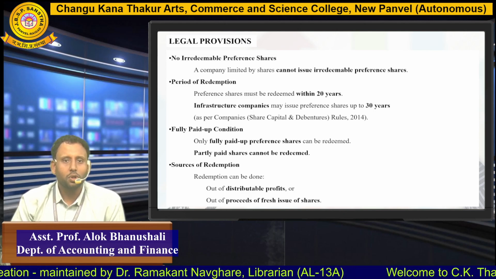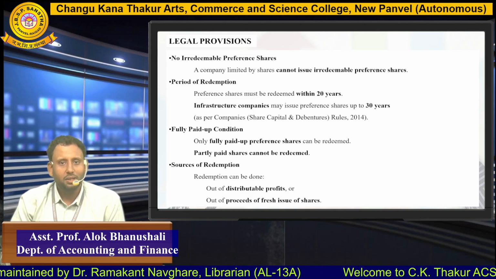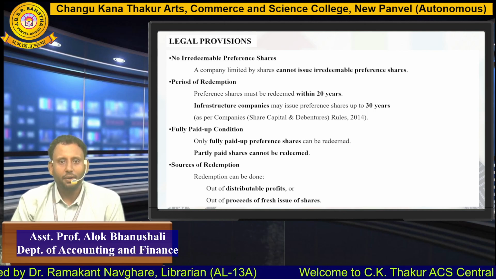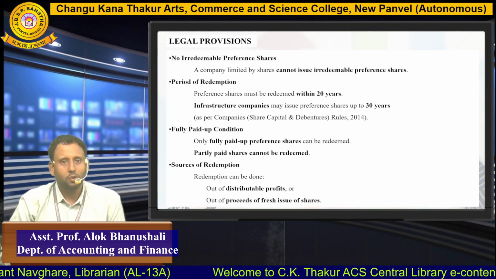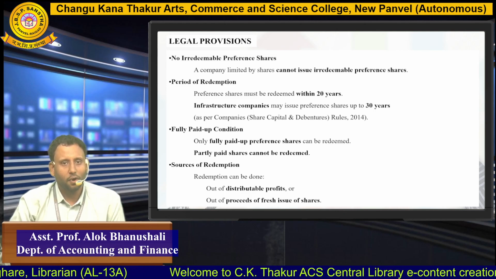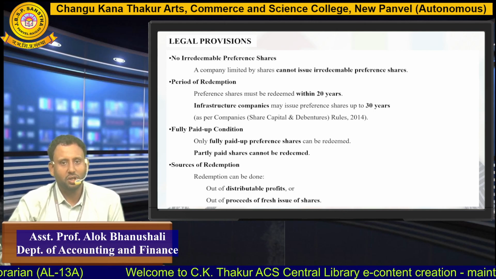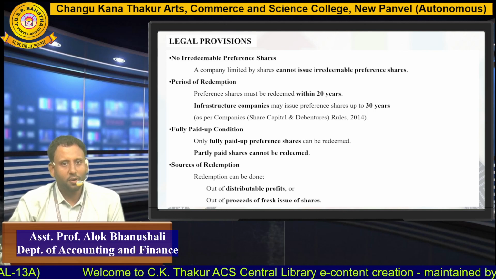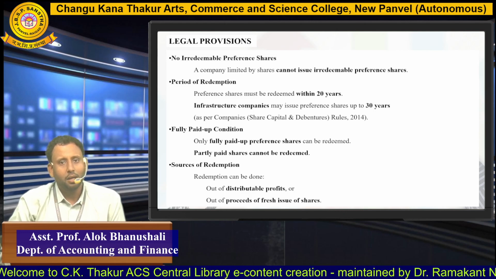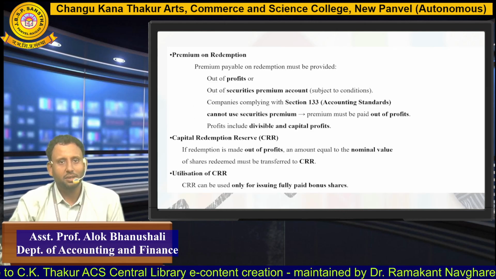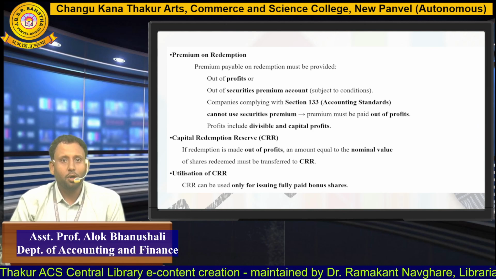Now, the source of redemption will be, first, out of divisible profit or out of the proceeds of a fresh issue of shares. So the company has two sources from which they can redeem the preference shares. One is distributable profit that is available for the purpose of dividend, and second, the proceeds of a fresh issue of shares.